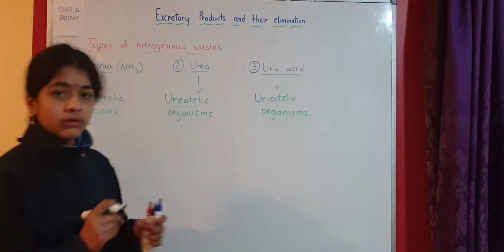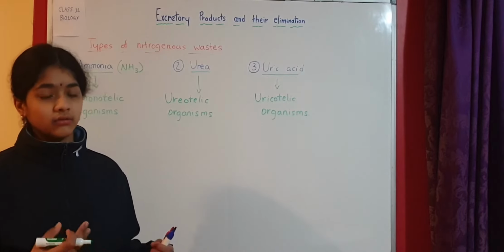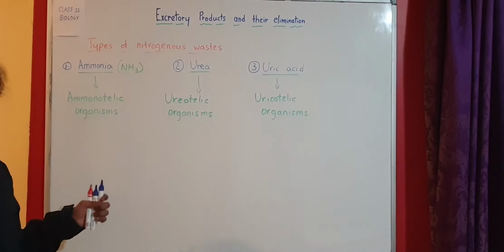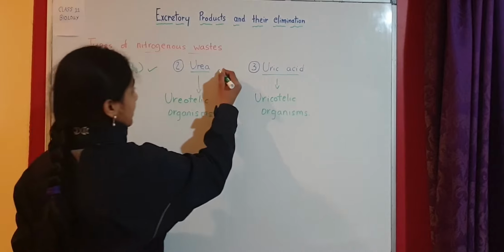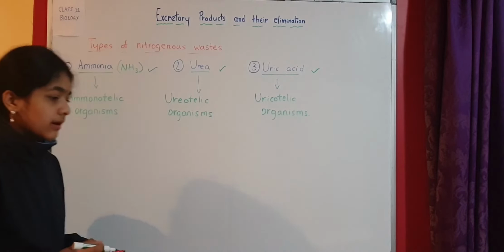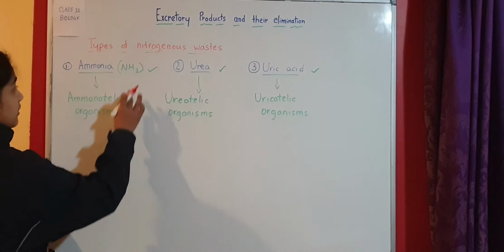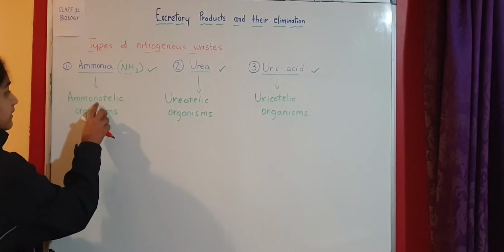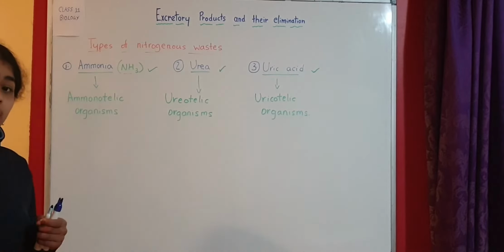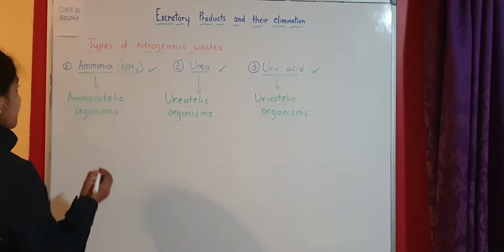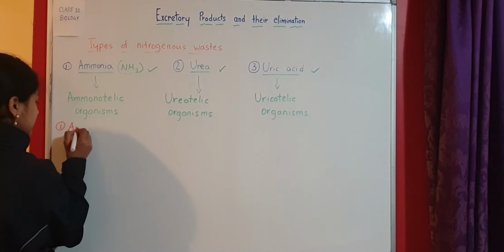Now these three, ammonia, urea and uric acid, are just the common nitrogenous wastes. There are many others, like guanine, but these are the most common ones. Coming to the first one, ammonia: it is NH3 in chemical form, and the organisms which excrete ammonia are called ammonotelic organisms. The process of excreting ammonia is called ammonotelism. That's what we're going to discuss in this video in detail.